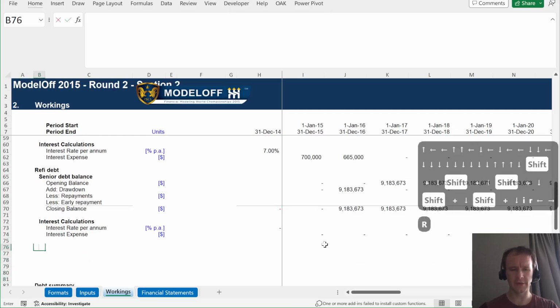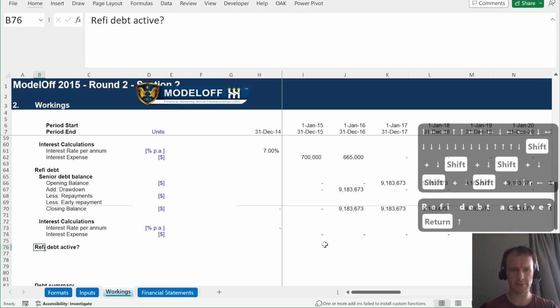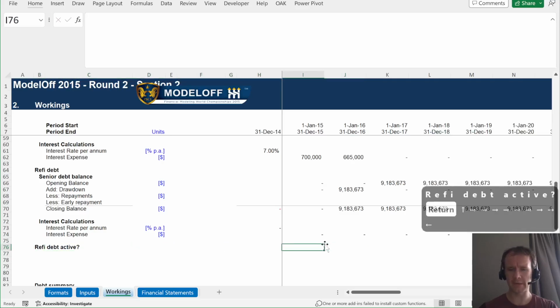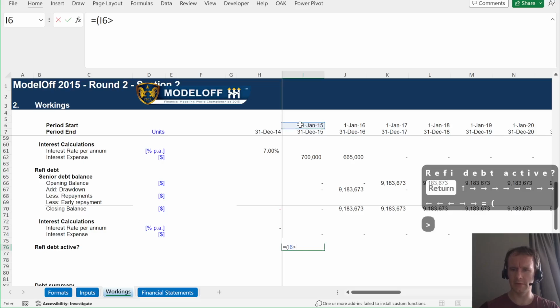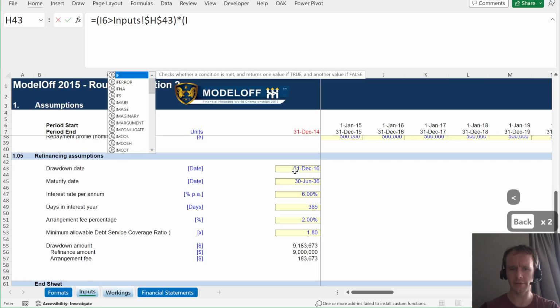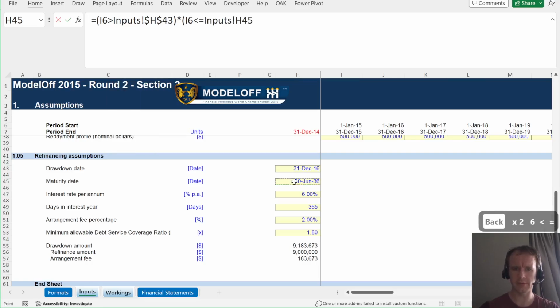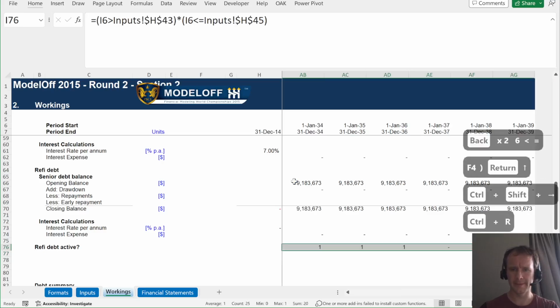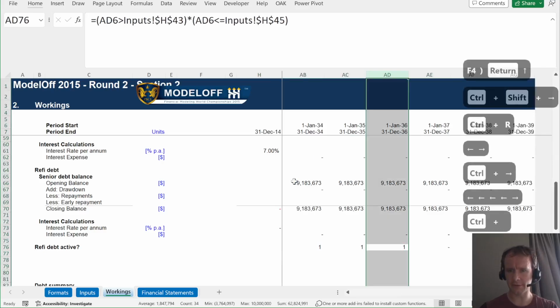So first we'll have a refi debt active question mark. We'll just have a simple flag. And that's going to be: if this is greater than the refi date times I7, which is the closing date, less than... what am I doing? I know, I6, less than or equal to this. So let's see, that says it's active until 2036, which it is. Good.